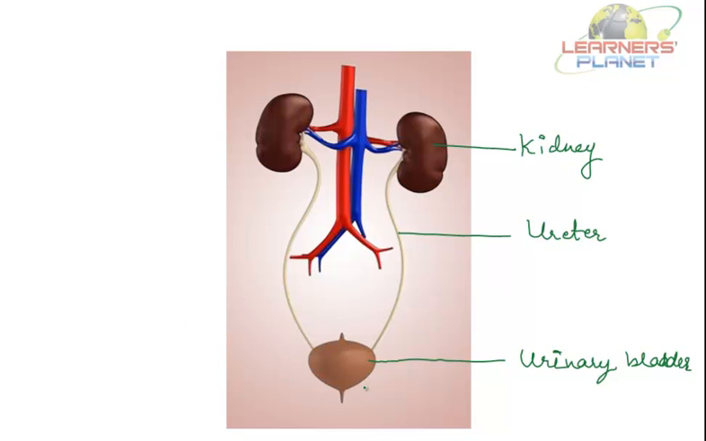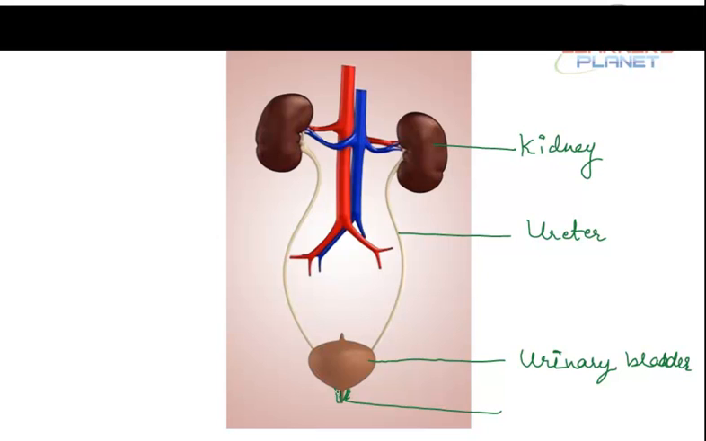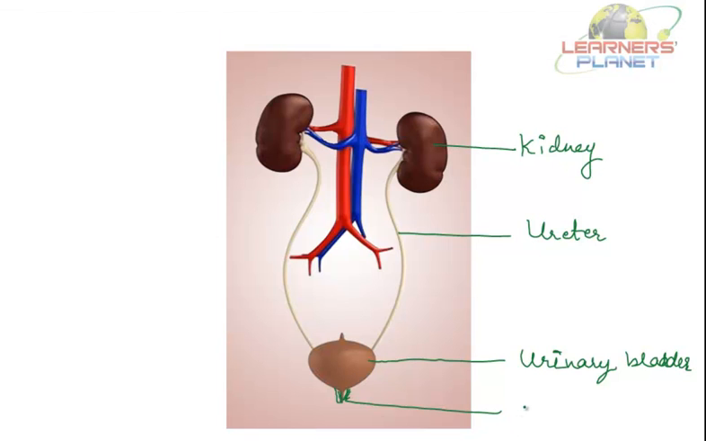And at last, you can see this pointed structure. It is actually not pointed, but it is something like this. So what is it called? It is known as the urethra. So these are the main excretory organs in the urinary system. The urinary system is composed of two kidneys, two tubes called ureters, one urinary bladder and another tube called the urethra.